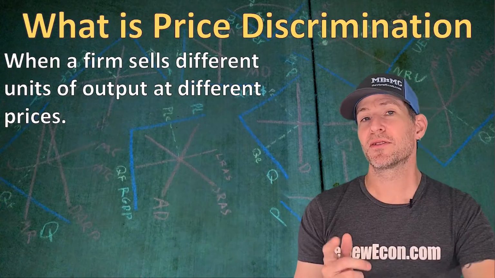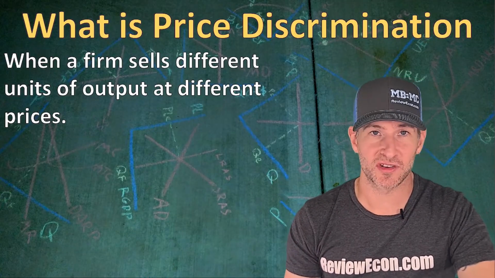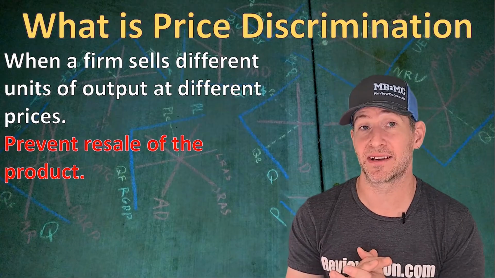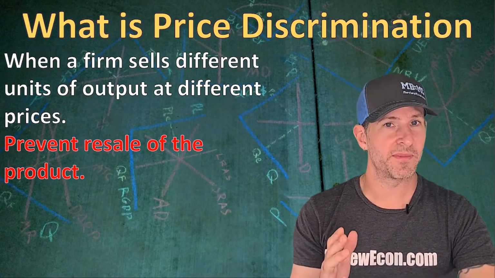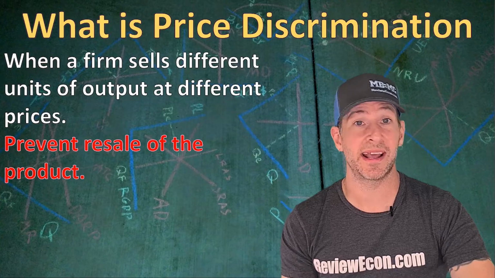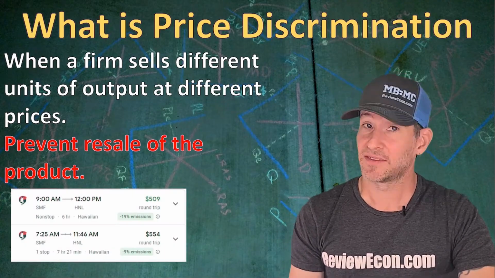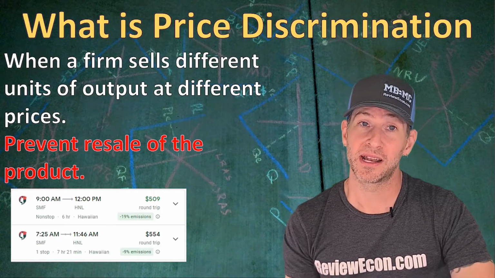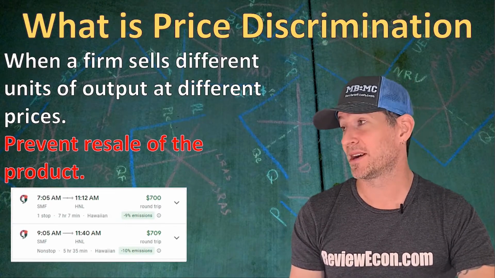as a result. Another thing that is helpful for businesses that price discriminate is to have the ability to prevent resale of the item that they are price discriminating on. One of the businesses that is notorious for price discriminating is the airline industry. If you buy a ticket to Hawaii well in advance, you will pay one price. But if you wait to the last minute, you will pay a much higher price.